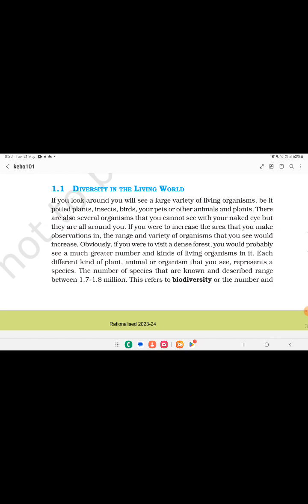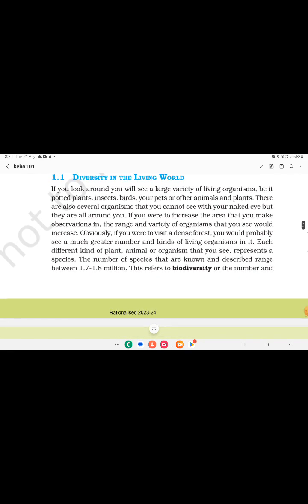If you were to increase the area in which you make observations, the range and the variety of organisms that you see would increase. Obviously, if you were to visit a dense forest, you would probably see a much greater number and kind of living organisms in it.